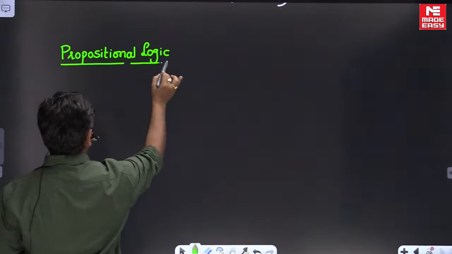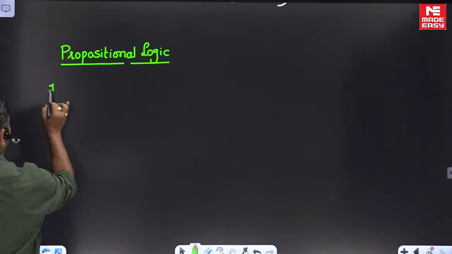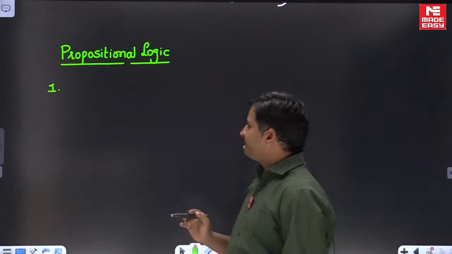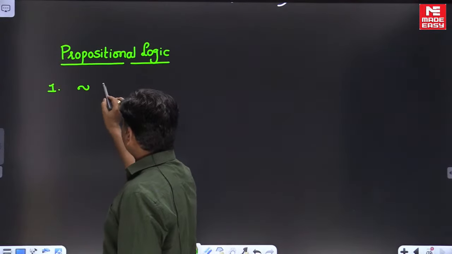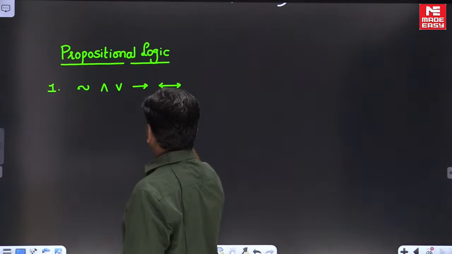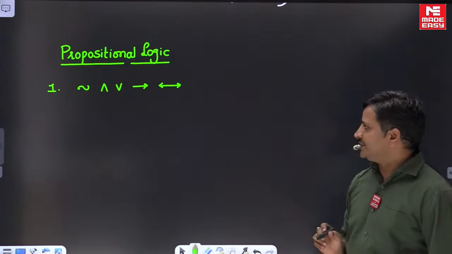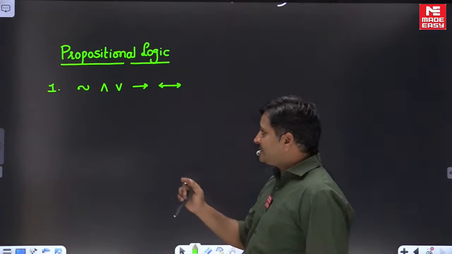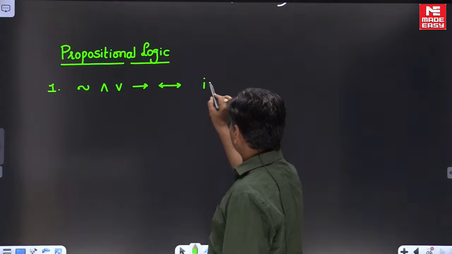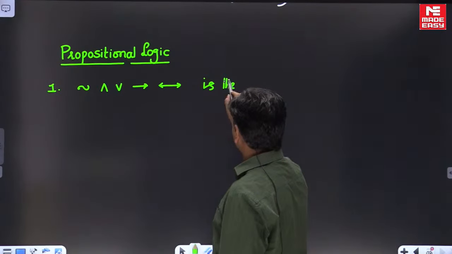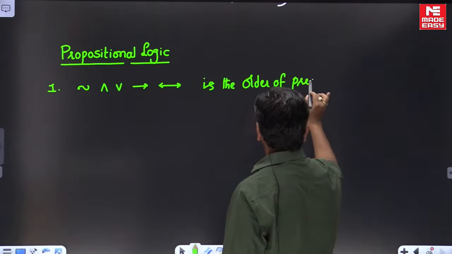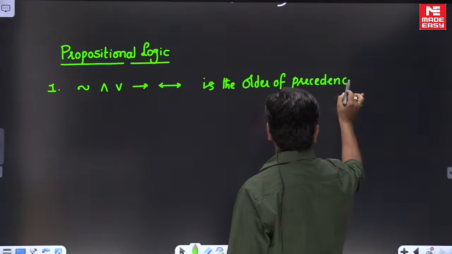So in propositional logic, friends, we have connectives. We have connectives in order to combine atomic propositions. Those connectives are negation, conjunction, disjunction, implication, biimplication. Okay, negation, conjunction, disjunction, implication, biimplication. It is the order of evaluation, friends. It is the order of precedence.